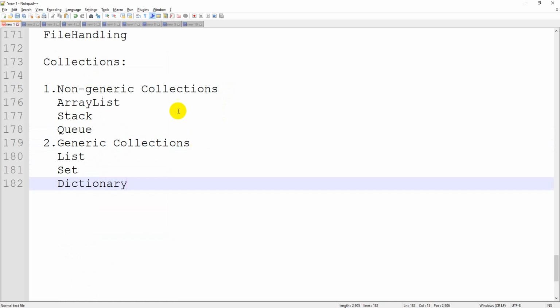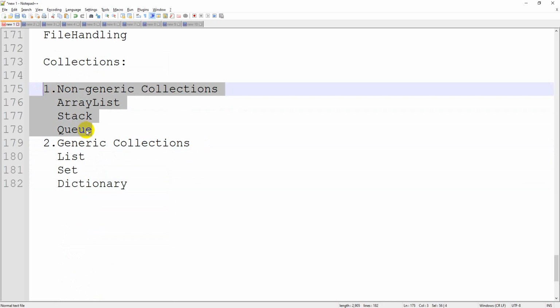Non-generic collections can store all data type elements at one shot. In a single collection, I can store one integer, one string, one character, according to my requirement. Coming to generic collections, at the time of declaration you should stick to one particular data type while storing the values. First of all, let me complete array list, then the non-generic collections, then we can have examples of generic collections.